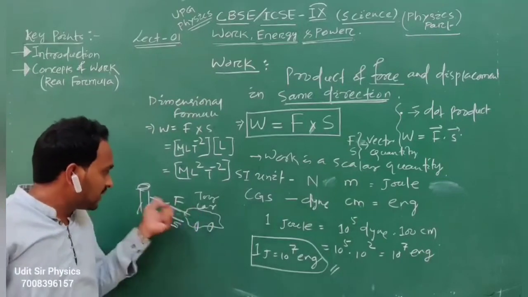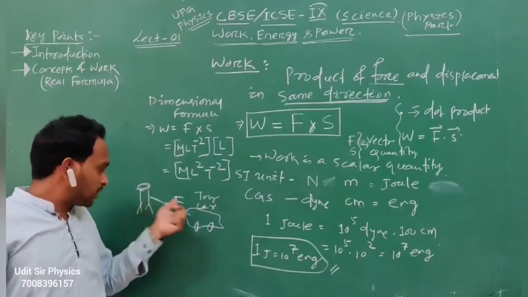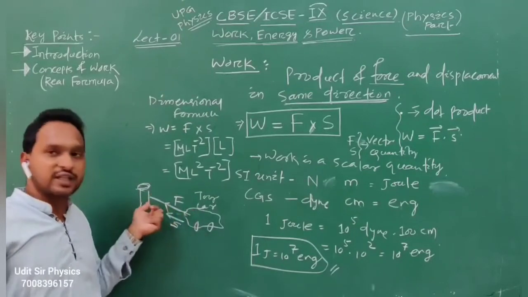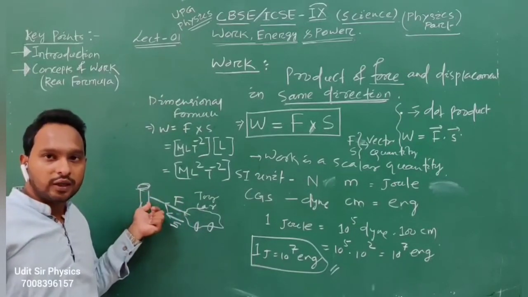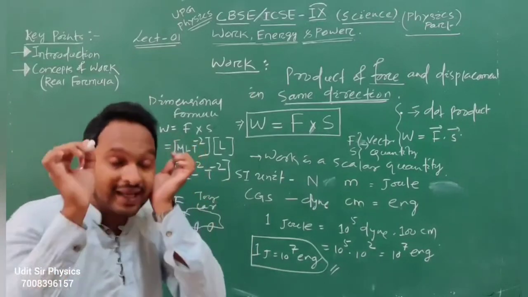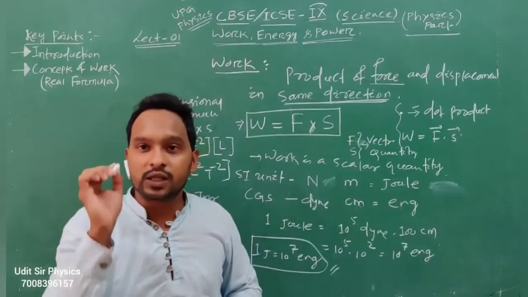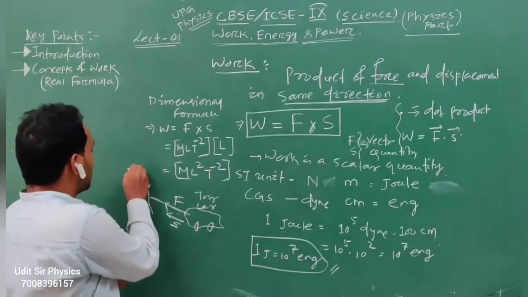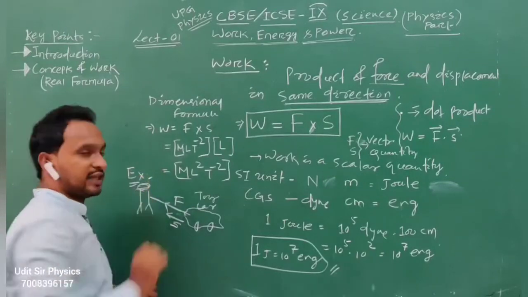The force is towards the left side, and the car is also moving to the left side, in the same direction. The displacement is also in the same direction. Then we say the work is done by the person on the car. This is one example.